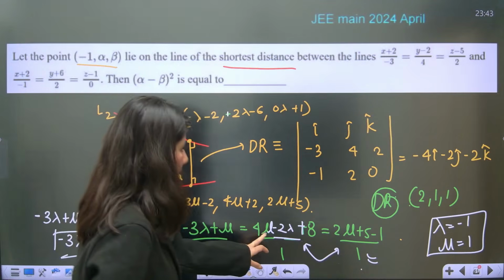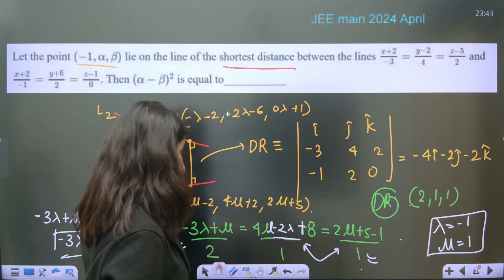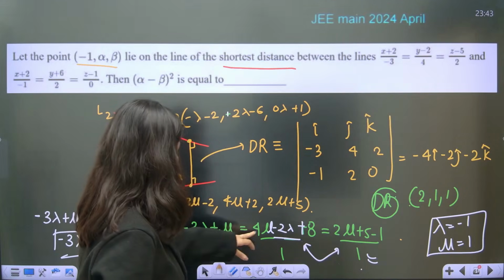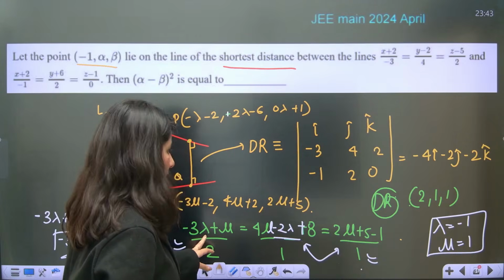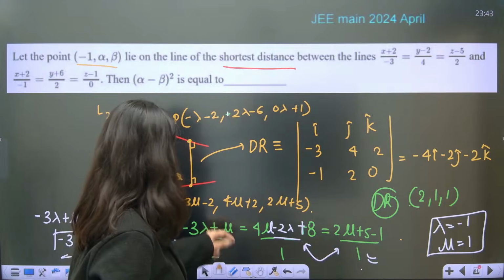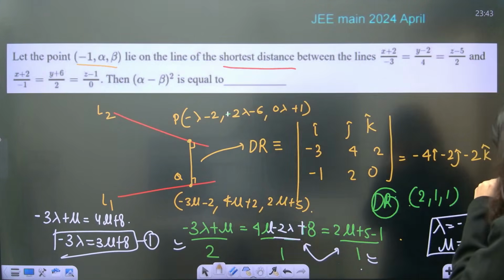What about this? Now mu is 4, so 4, 5, 6. So 2 by 1, correct? This is your 3 plus 1, 4 by 2, correct? Mu is 1, so 5.